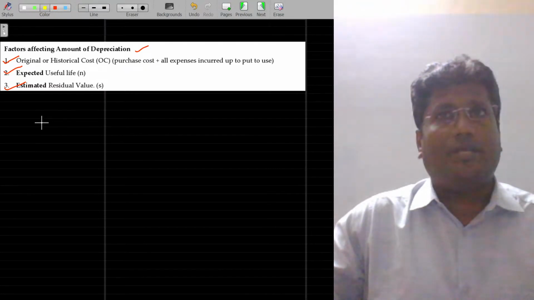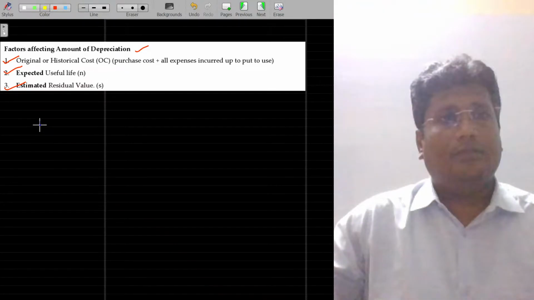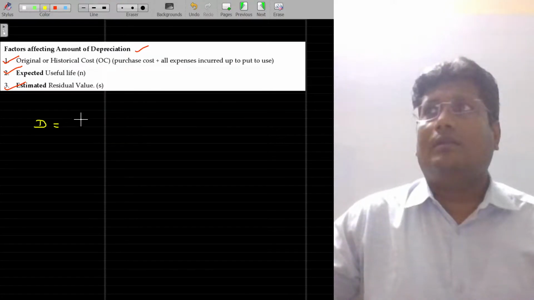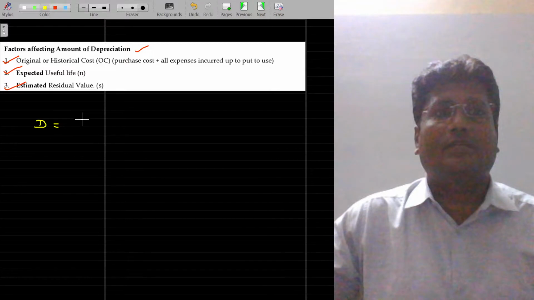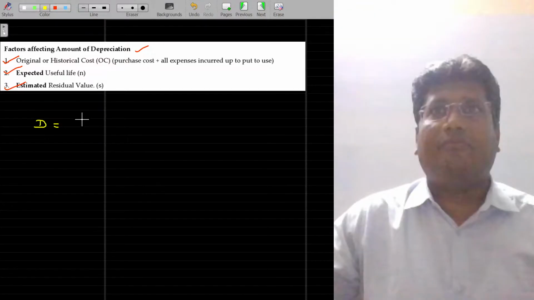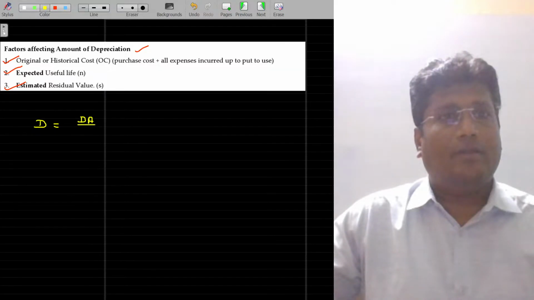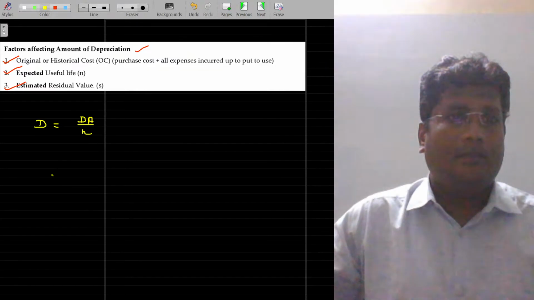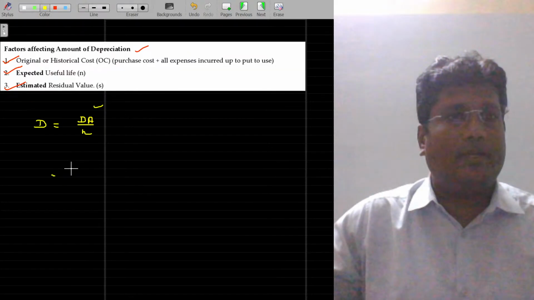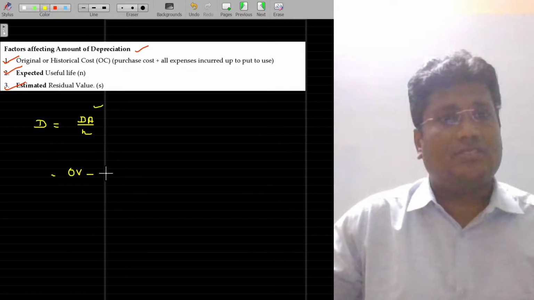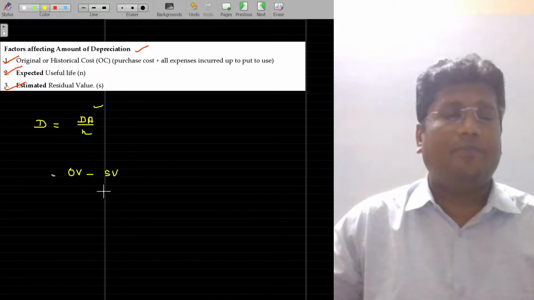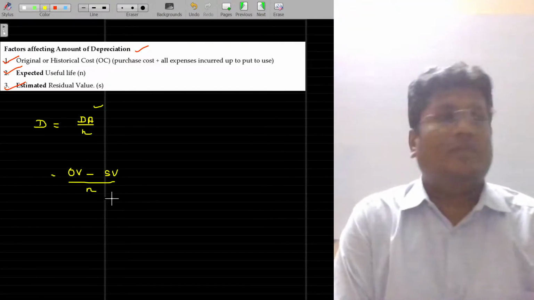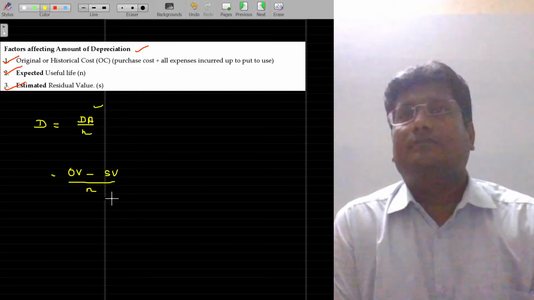See, the amount of depreciation, I represent that as D, is nothing but the depreciable value divided by the life, that is, depreciable amount divided by the number of years of life. This depreciable amount is nothing but original value minus scrap value, divided by the number of years of the life of the asset.